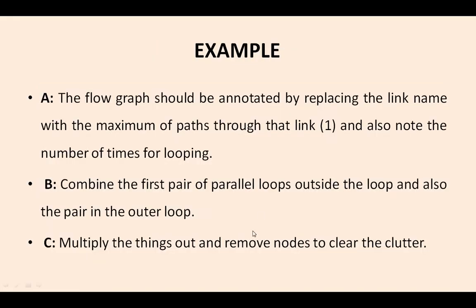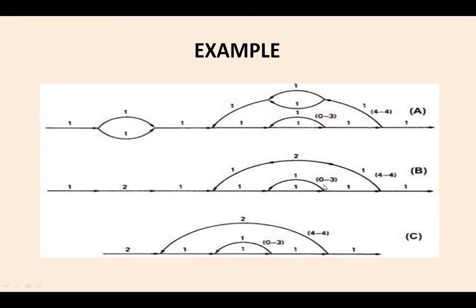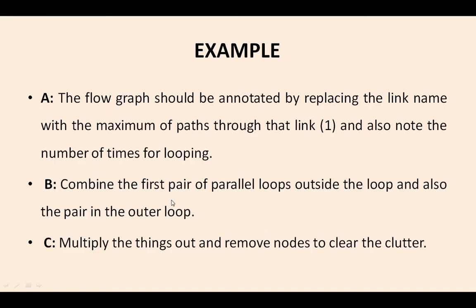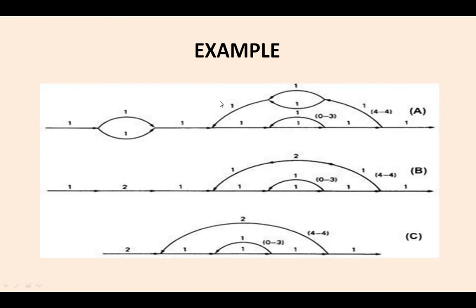So multiply the things out and remove the nodes to clear the clutter. You can remove the nodes by multiplication of each and everything. So what is the B saying? Combine the first pair of parallel loops, and we have combined the first pair of parallel loops and the second pair of parallel loops. And as said in the C rule, we have multiplied the serial links also. So 2 into 1 into 2 is obviously 2 here we got. There is nothing to simplify here, so simply we can write here.